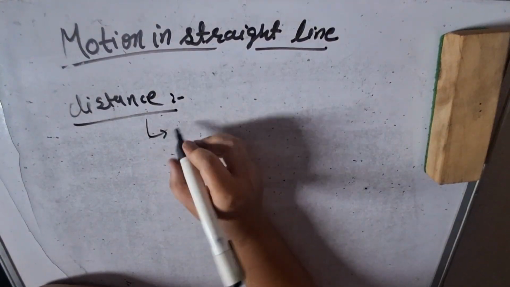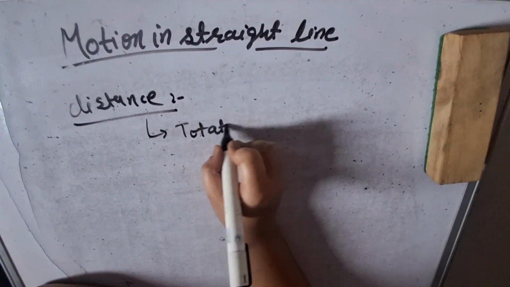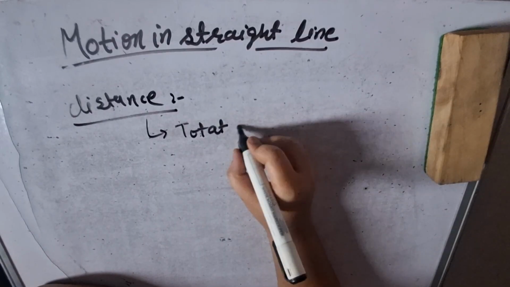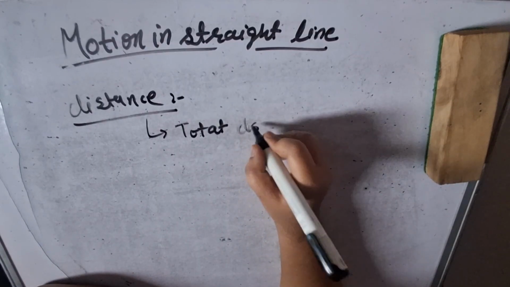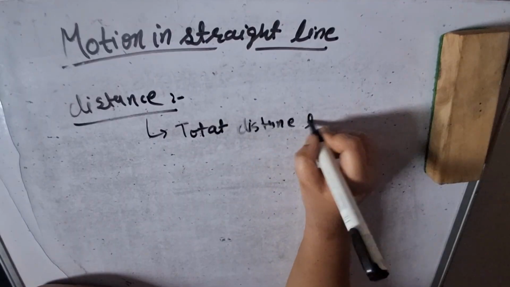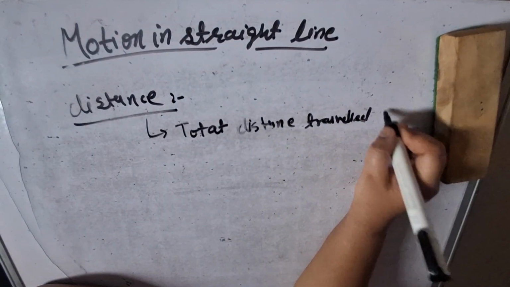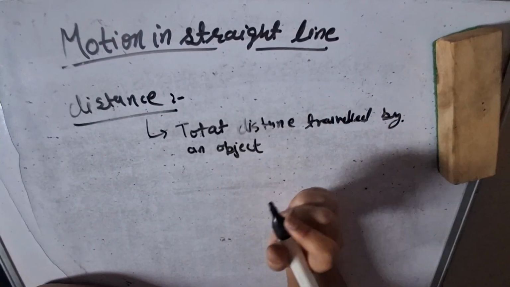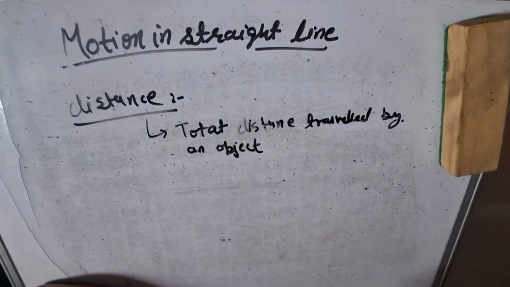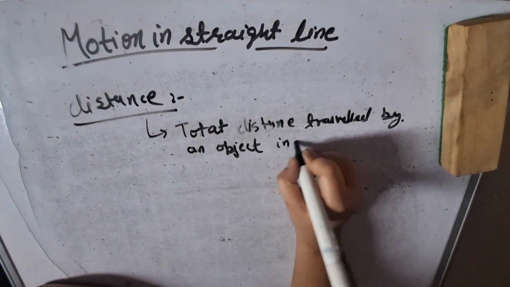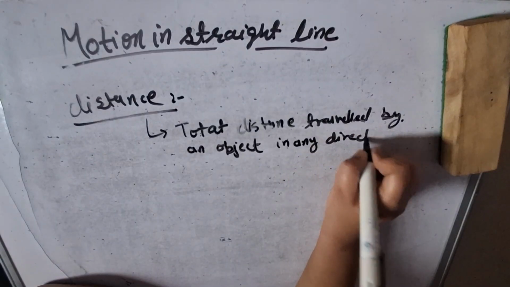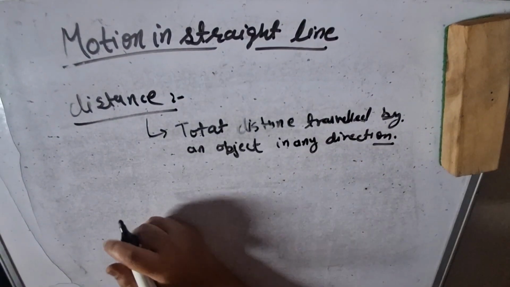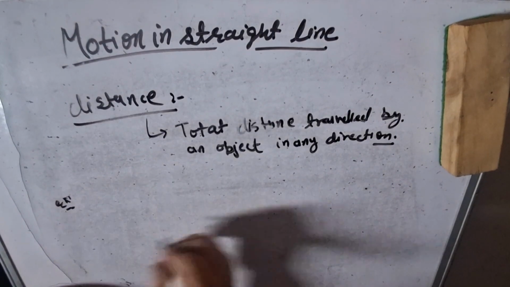Distance is the total distance traveled by an object in any direction. I am not able to explain distance in words, but I can explain it by the same example.